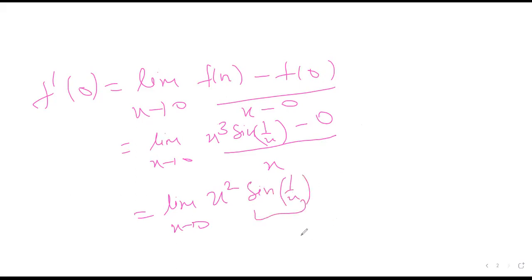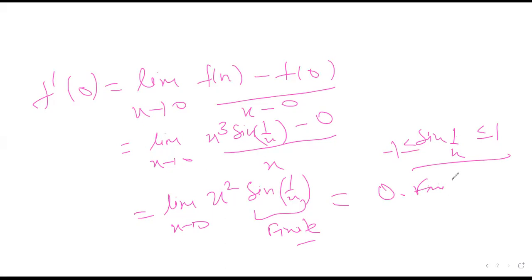Now this will always be a finite number, because sine of 1 by x lies between minus 1 and 1. This cannot be infinite. So we get 0 into a finite number, which is equal to 0. Therefore f dash 0 is equal to 0.